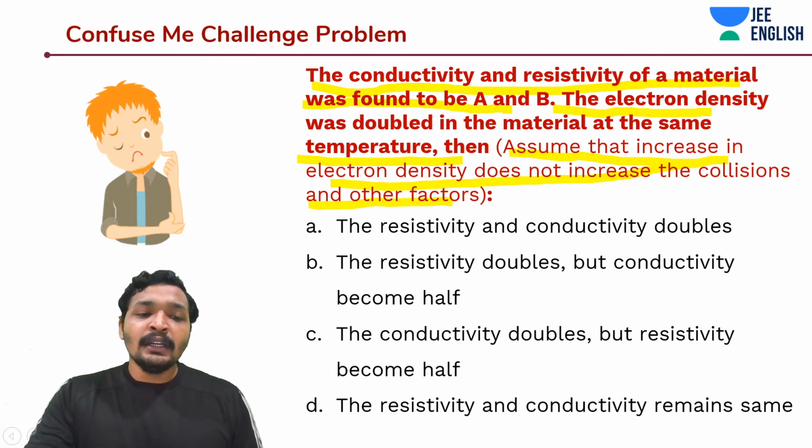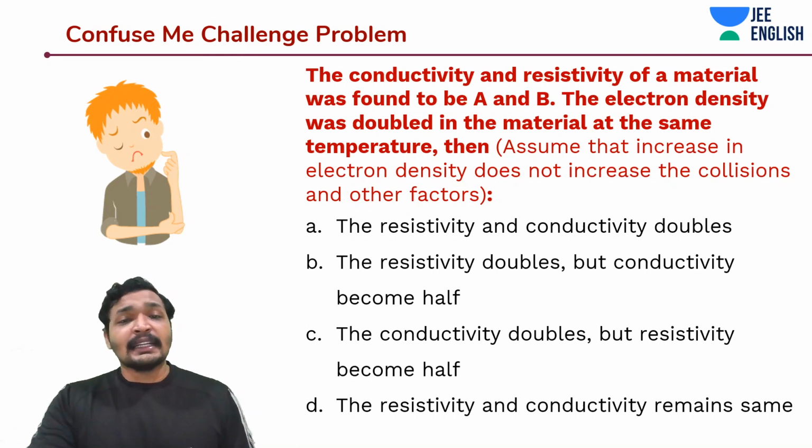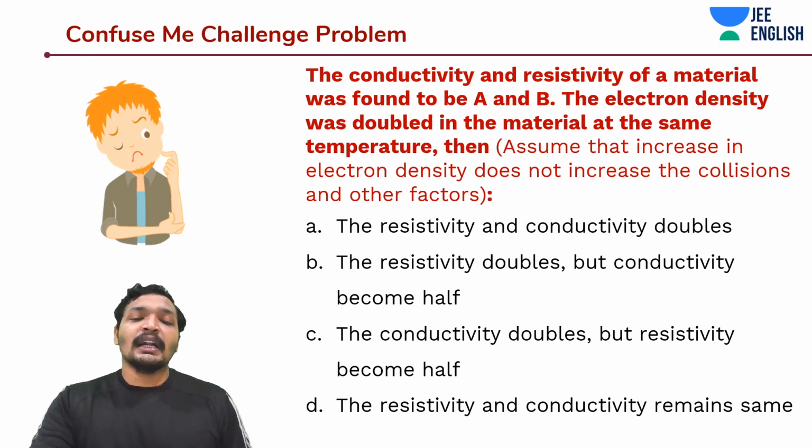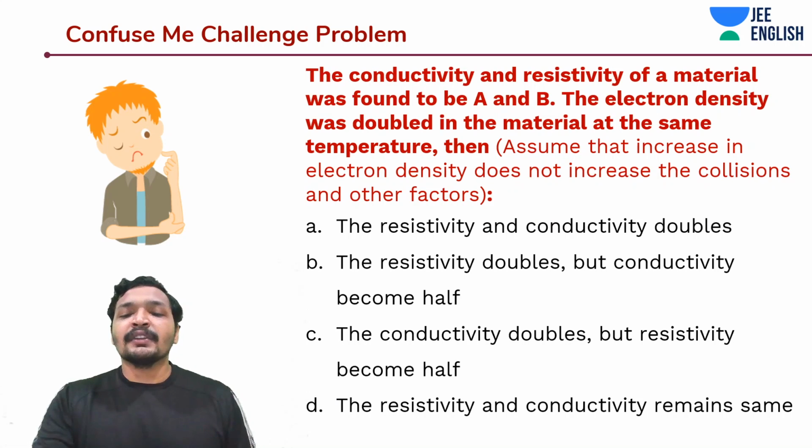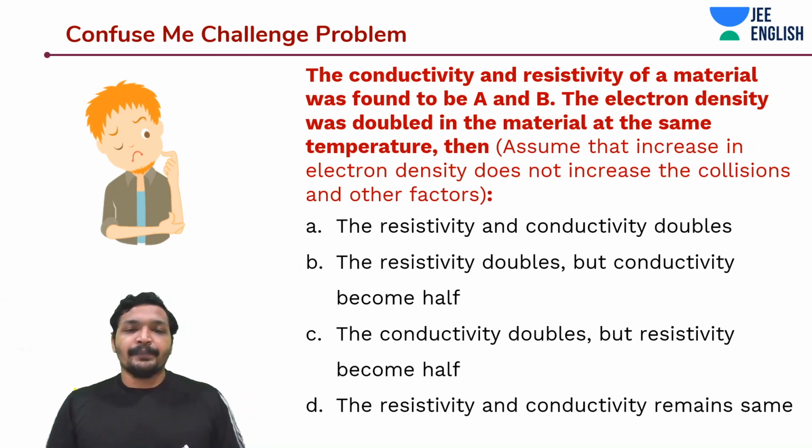The options given are: the resistivity and conductivity double; the resistivity doubles but conductivity becomes half; the conductivity doubles but the resistivity becomes half; and the resistivity and conductivity remain the same.